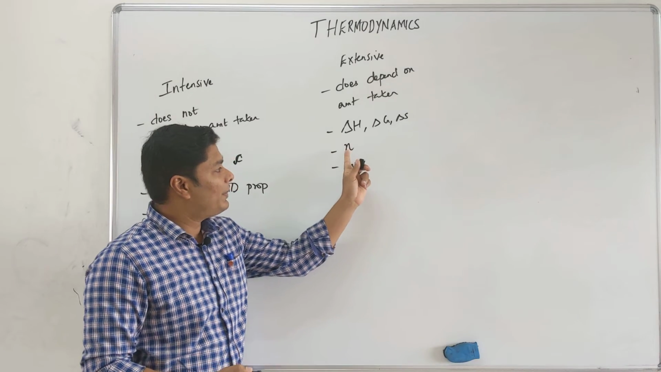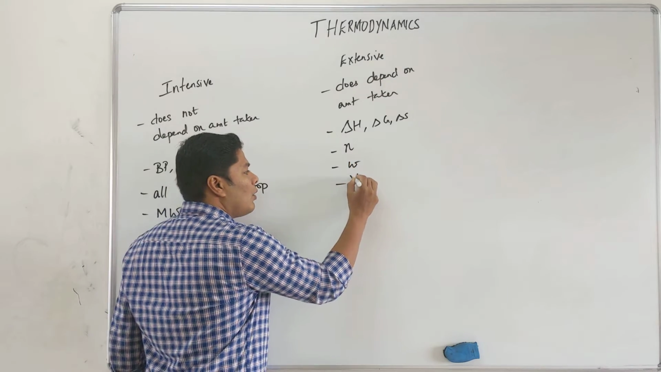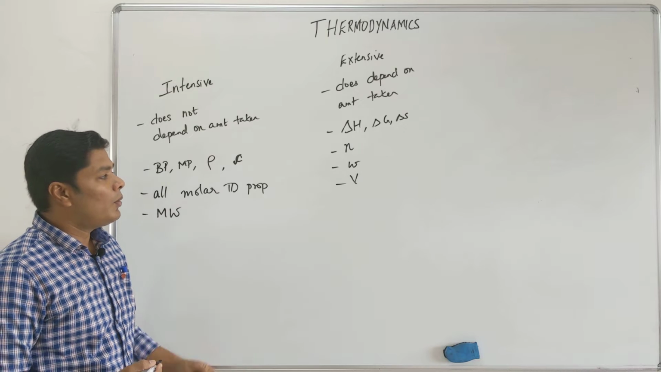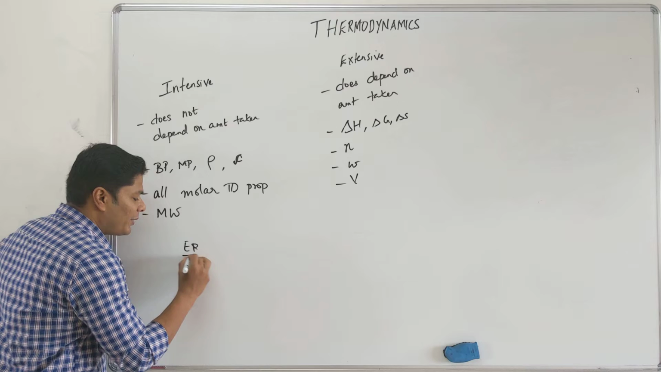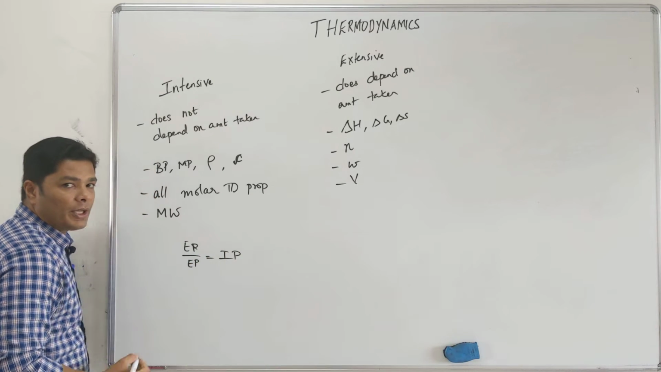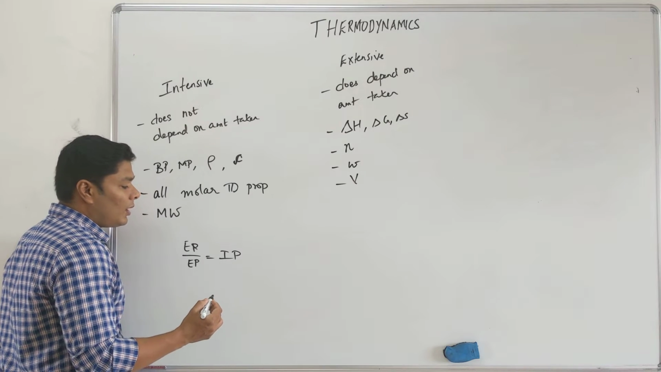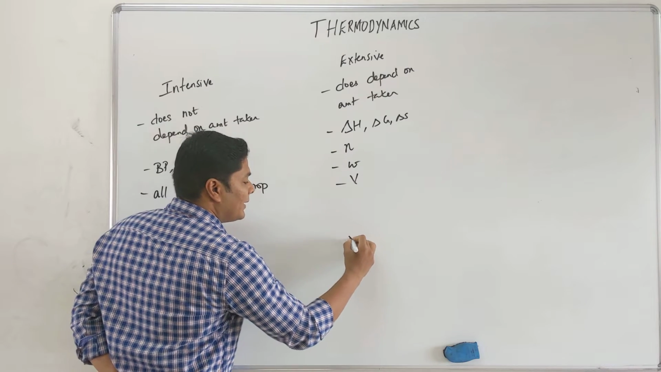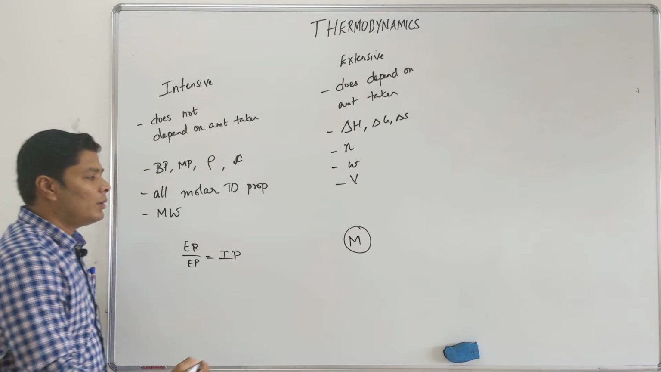Now anything that depends on the amount you take is going to be extensive. Volume is going to be extensive. Now one important thing that you want to know: an extensive property by an extensive property becomes an intensive property. Now let's take for example your molarity. Molarity is moles over volume.